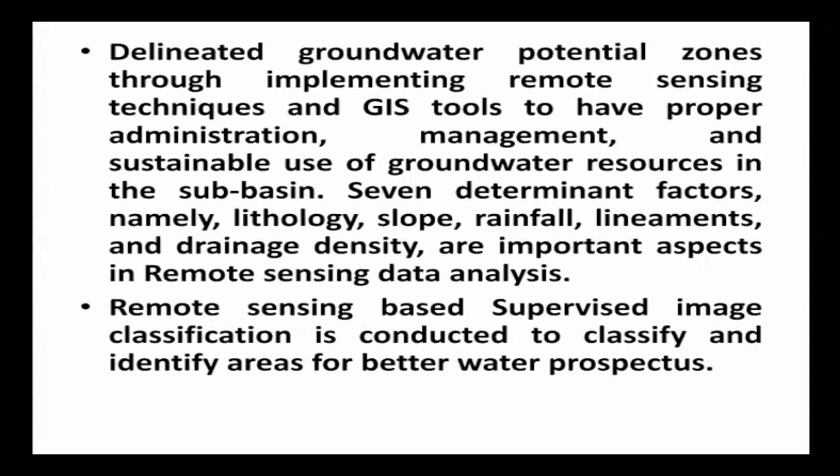Determinant factors, namely lithology, slope, rainfall, lineaments, and drainage density, are important aspects in remote sensing data analysis. Remote sensing based supervised image classification is conducted to classify and identify areas for better water prospects.